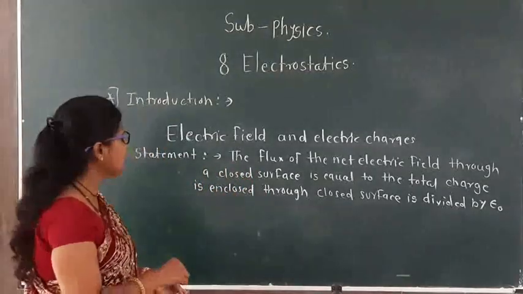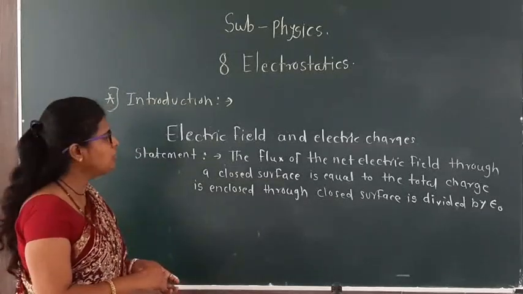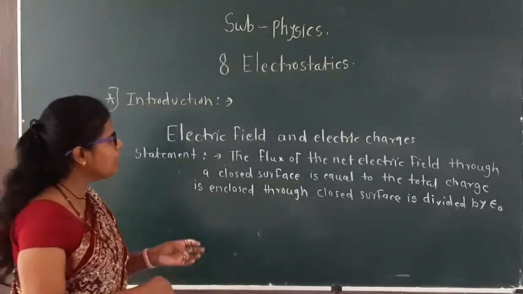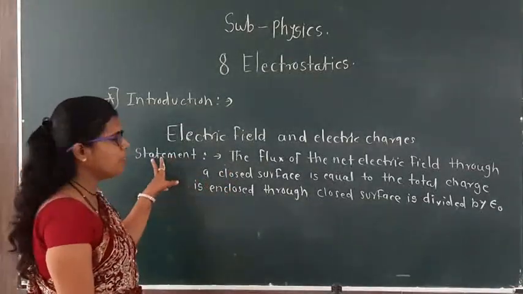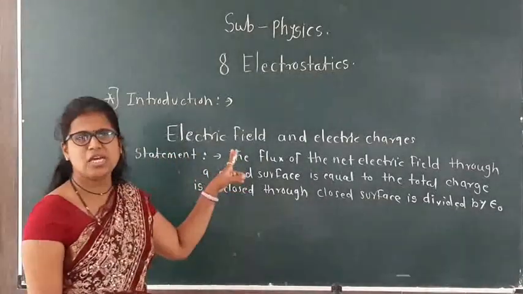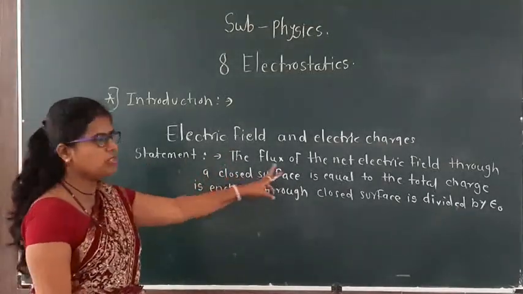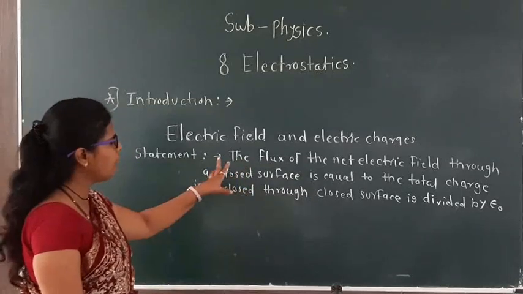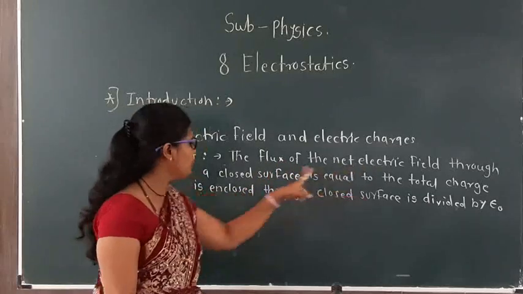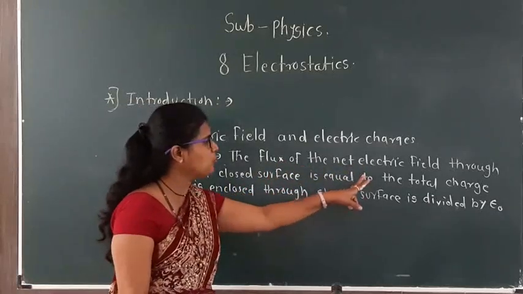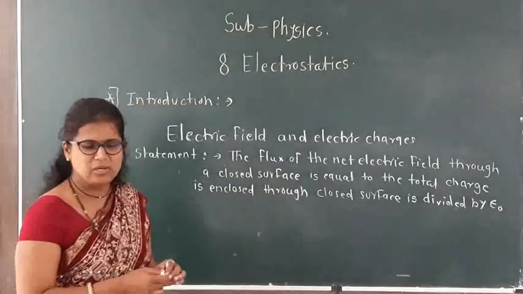By using this Gauss law we can find the electric field for a distribution of charges, and we can also find the electric field intensity. This is the statement of the Gauss law. Last year we already learned it, but we have to revise here. The flux of the net electric field through the closed surface is equal to the total charge enclosed by the closed surface divided by epsilon naught.